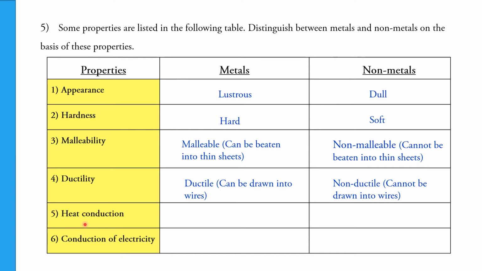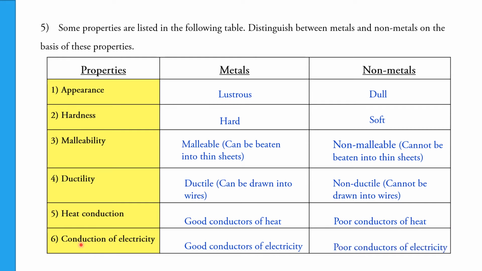Heat conduction. Metals are good conductors of heat, whereas non-metals are poor conductors of heat. Conduction of electricity. Metals are good conductors of electricity, non-metals are poor conductors of electricity. Now this table you can also use as the difference in the physical properties of metals and non-metals.